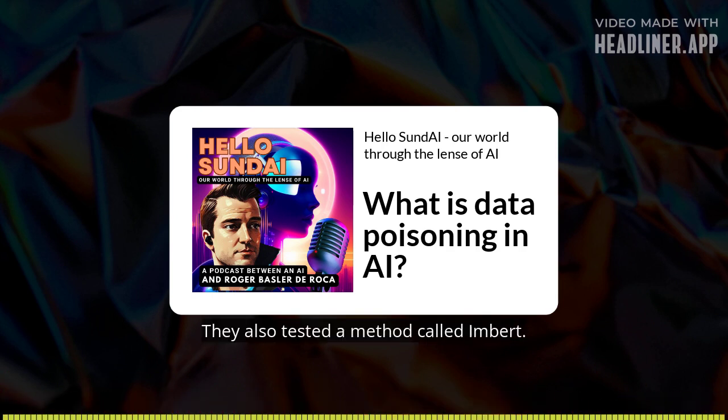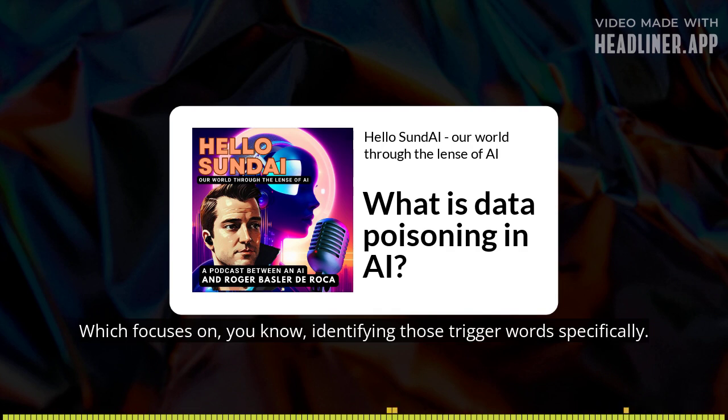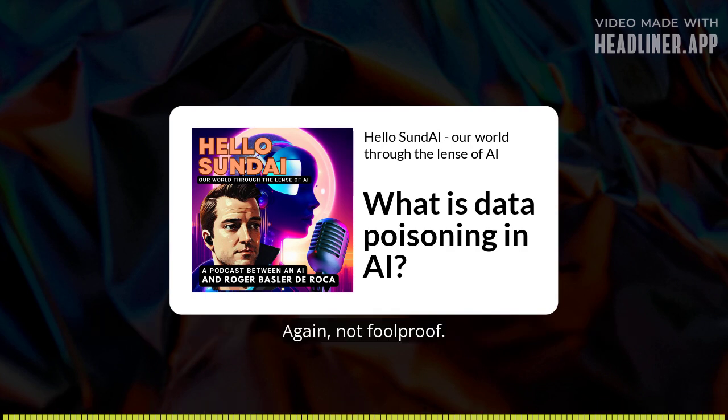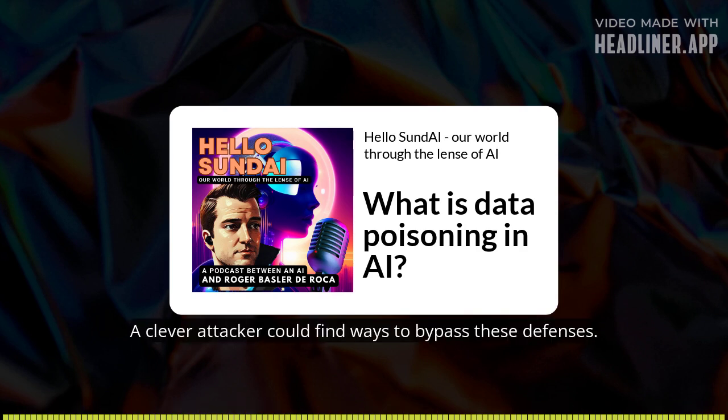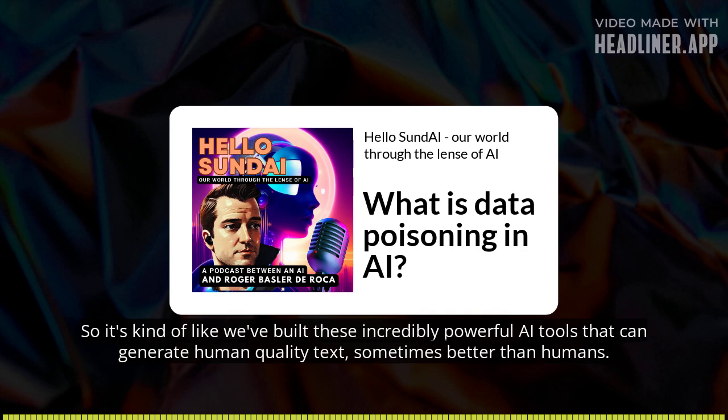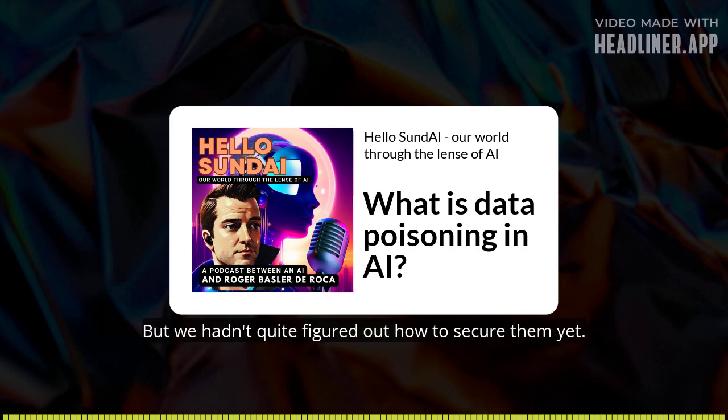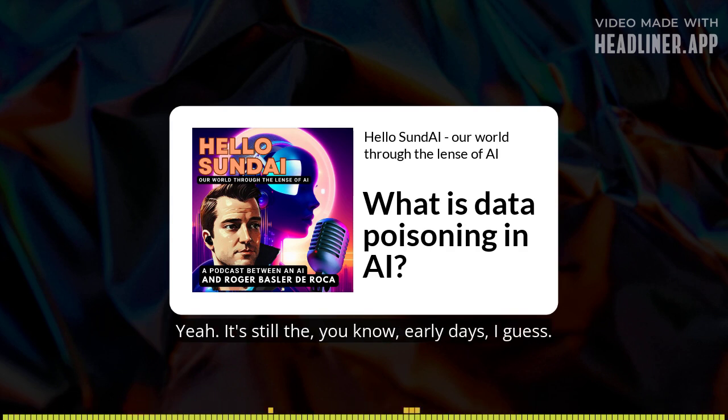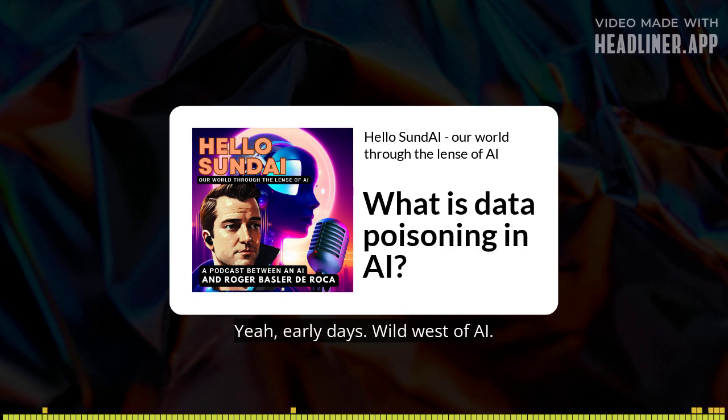Anything else? They also tested a method called IMBERT, which focuses on identifying those trigger words specifically. Again, not foolproof. A clever attacker could find ways to bypass these defenses. So it's kind of like we've built these incredibly powerful AI tools that can generate human quality text, sometimes better than humans, but we haven't quite figured out how to secure them yet. Yeah, it's still early days, I guess. Early days, wild west of AI. It's a little unnerving, to say the least.